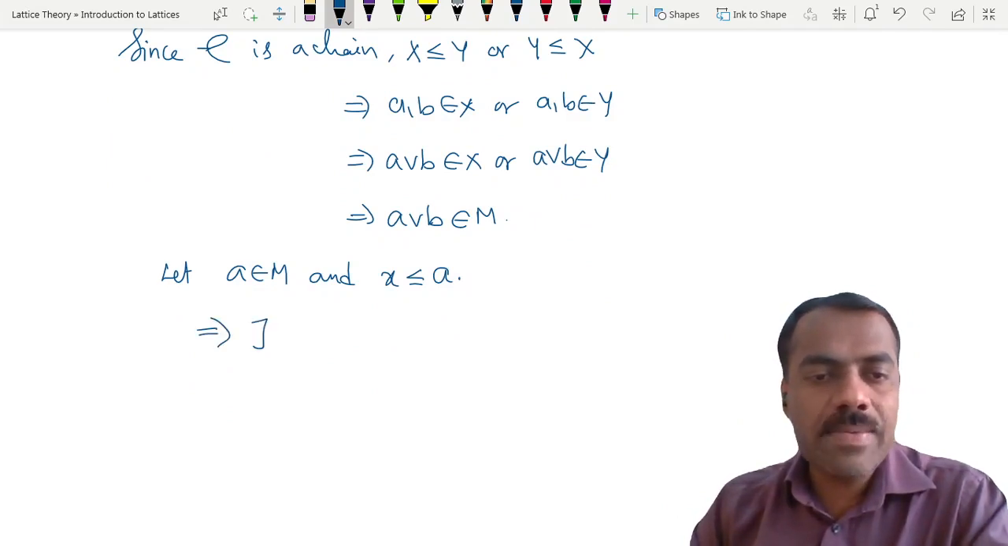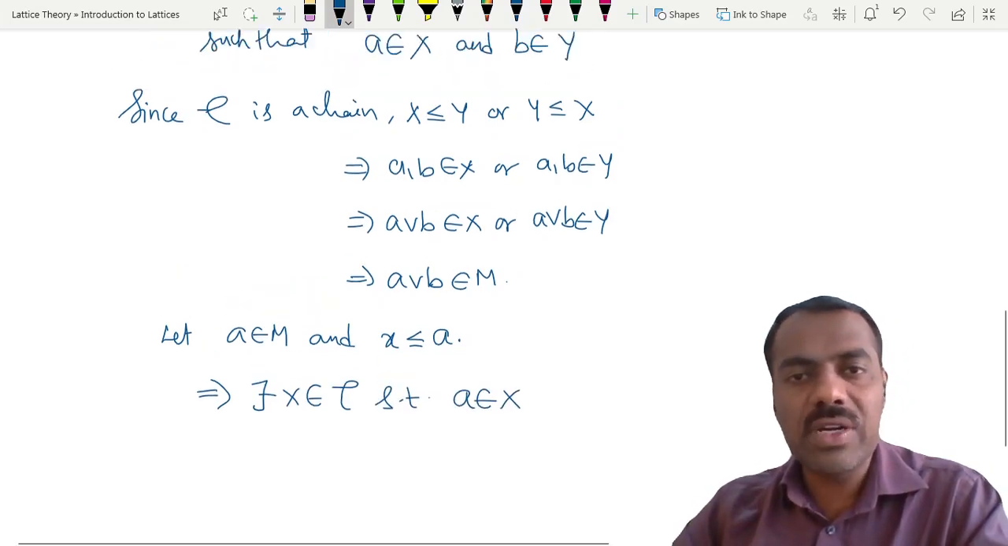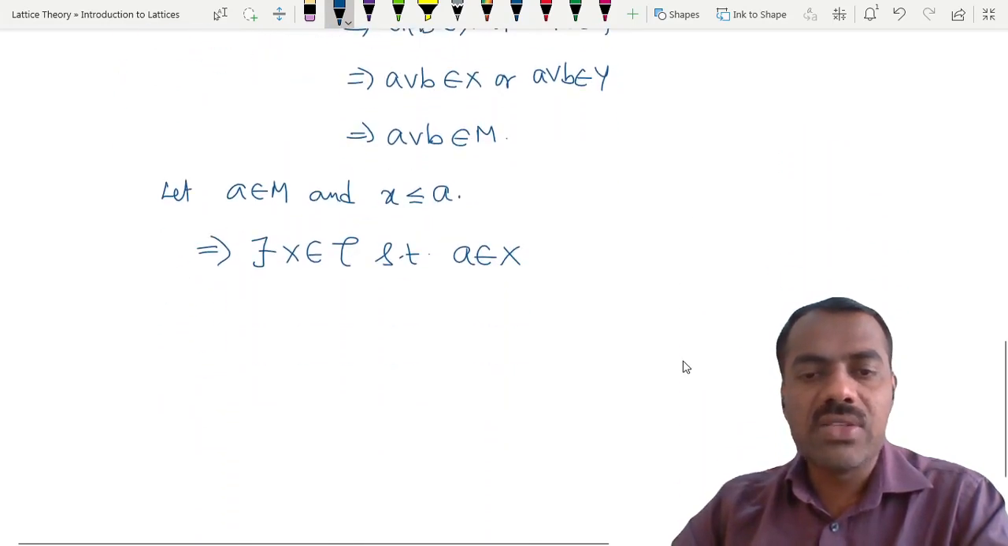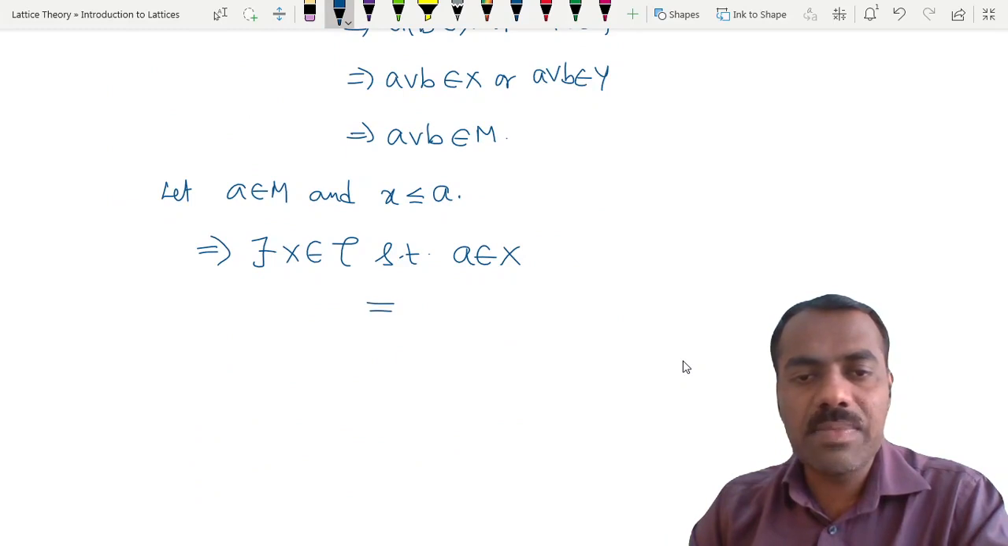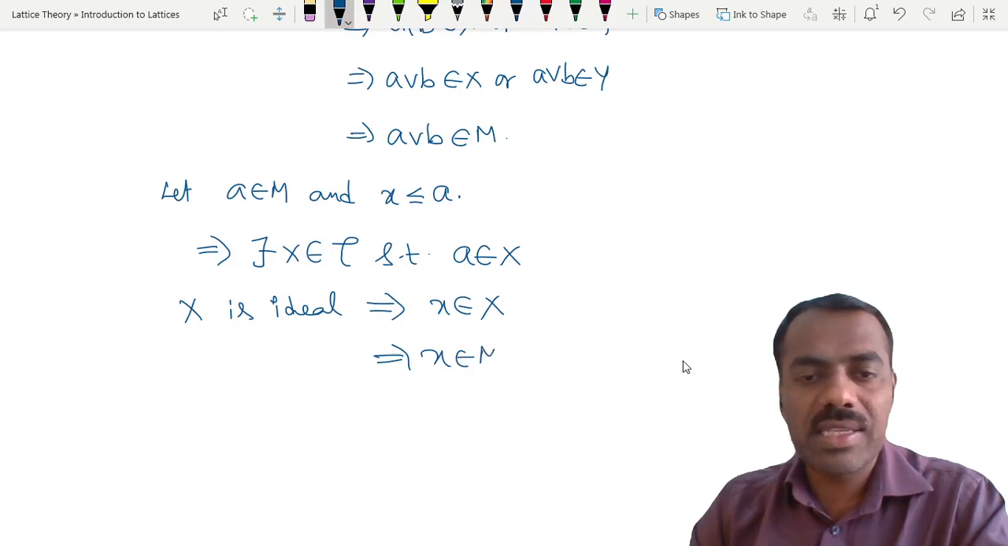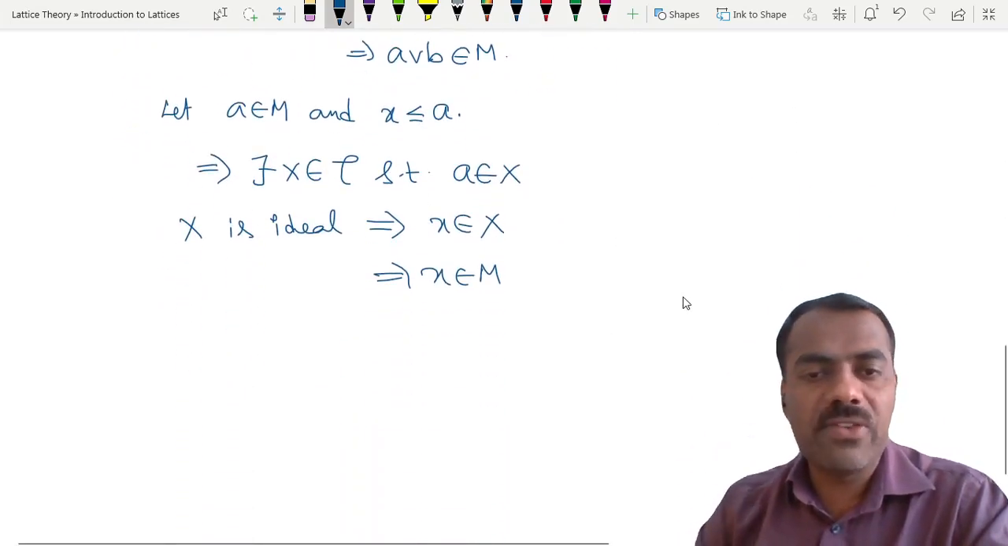Since A is in M, there exists some X in C such that A is in X, but X is an ideal, right? And X is less than or equal to A. This implies X is an ideal and A is in X. That means every element less than or equal to that is also there. That shows that X is in X. That means X is in M, because M is the union of all such ideals, right? Therefore, M is an ideal.